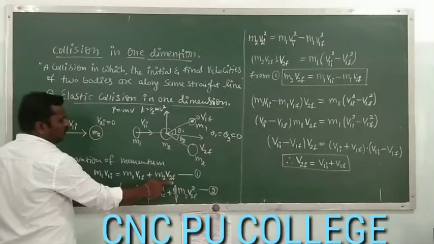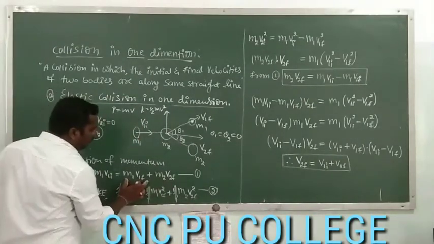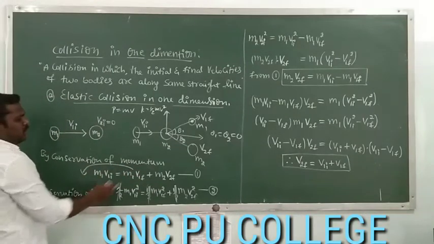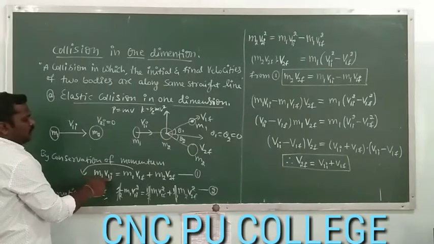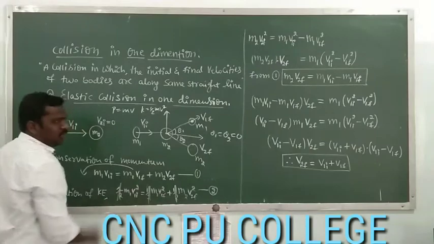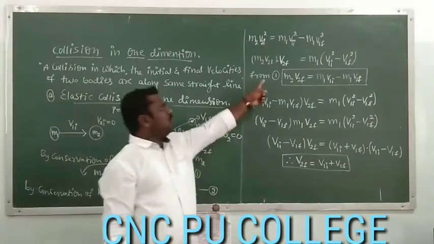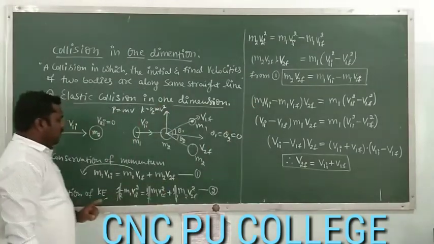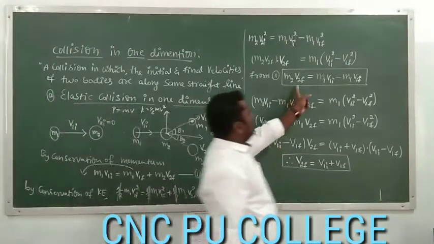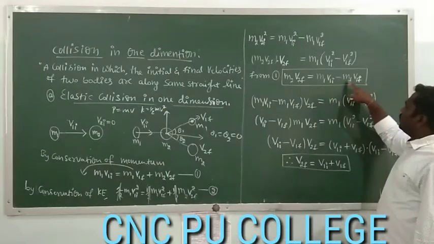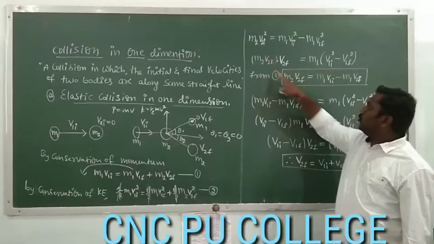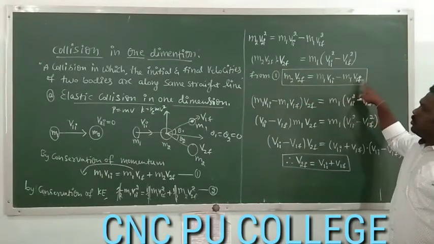Here we have m2 v2f. So in order to get m2 v2f, we have to take this m1 v1f to this side, so it will become minus. That means m1 v1i minus m1 v1f, that is nothing but m2 v2f. So by using equation 1, m2 v2f can be written as m1 v1i minus m1 v1f. Now instead of this m2 v2f, I am going to write m1 v1i minus m1 v1f.